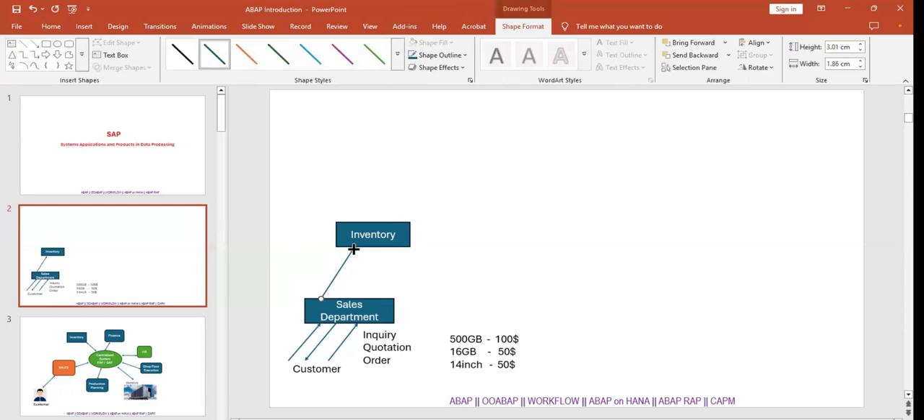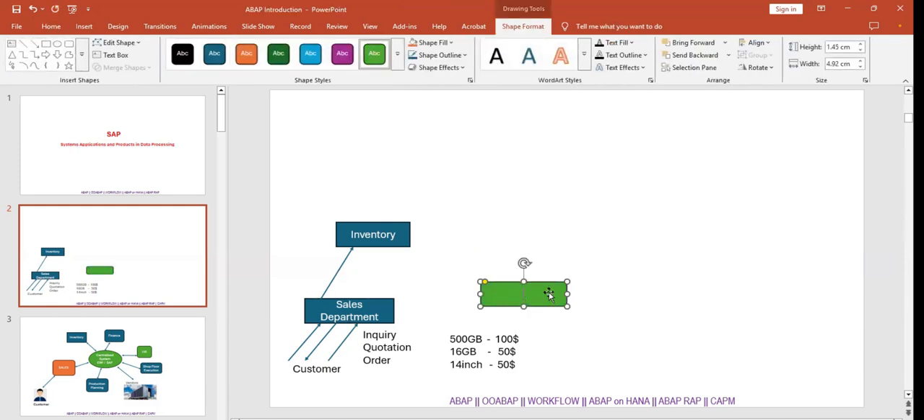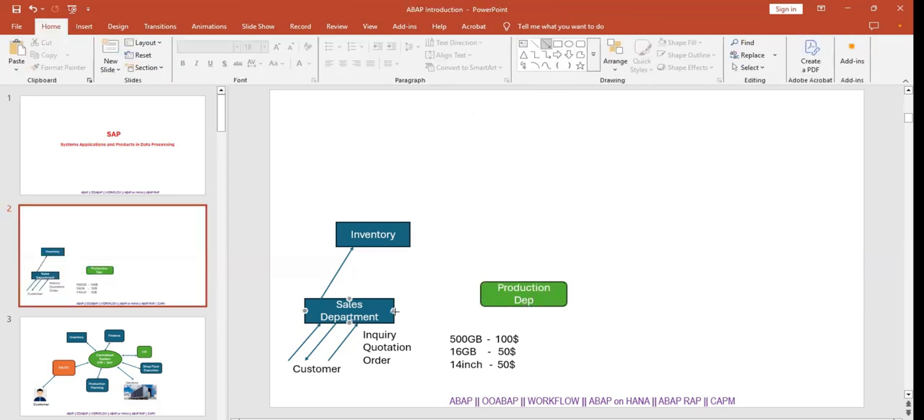Suppose stock is not available, then what? They have to order. These stores also have to buy the stock from some other people, right? So at that time, the sales department will inform the production department: we got so and so requirement, and the stock is not available in our store. So these sales people will inform the production department.